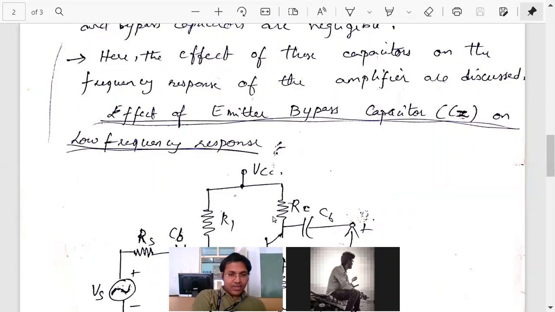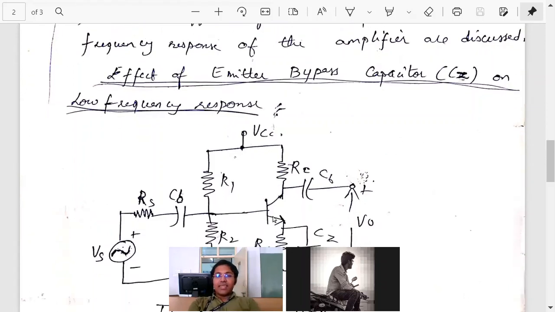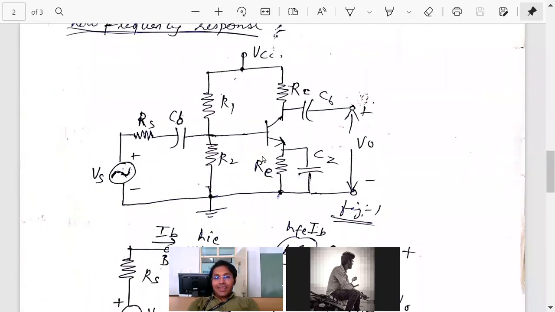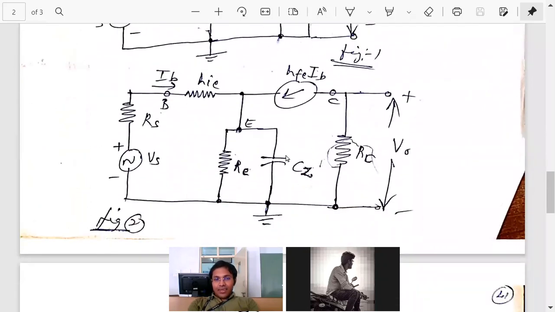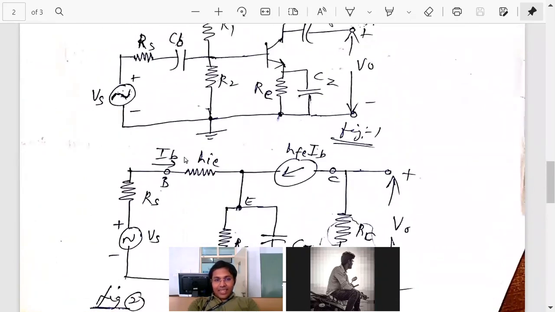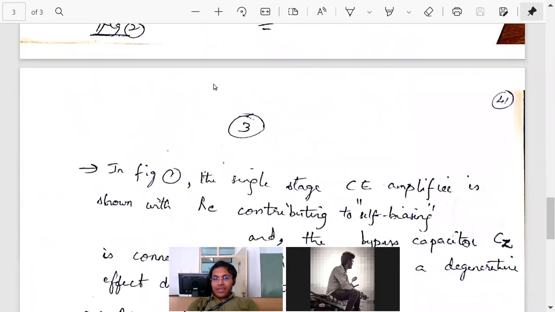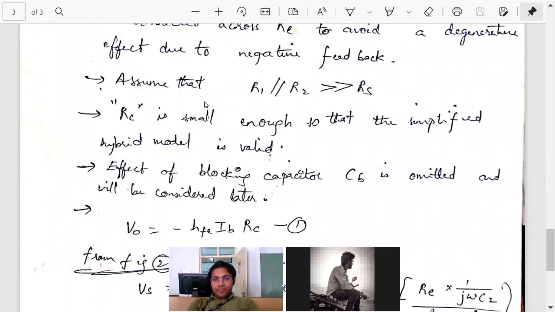Frequency response means you have to do low frequency, mid frequency, high frequency. So you can start with low frequency. One by one, the effect of each capacitor you have to consider, like here we considered for CE. Now what we are doing: AC equivalent, neglecting R1, R2 for simplicity. The condition we wrote here: if R1 parallel R2 is much greater than RS, you can neglect.